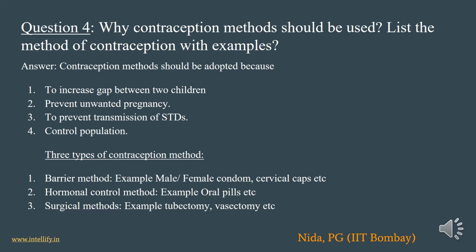Third, we have the surgical method or the permanent method, which can't be reversed. Examples are tubectomy and vasectomy. Tubectomy is done in the female, in which the fallopian tubes are cut and tied. Vasectomy is done in the male, in which the vas deferens is cut and tied, so the release of sperm does not take place.